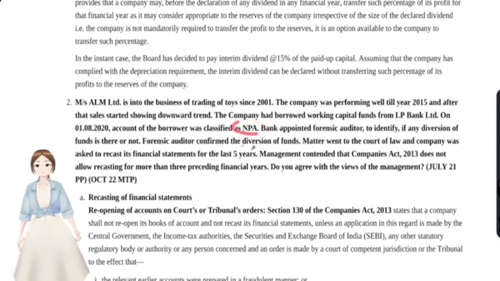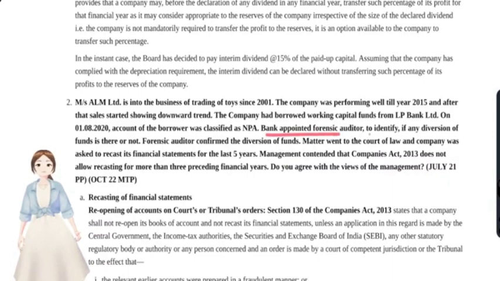Again, willful defaulter, clause number 9, CARO again. Okay, and here they are saying they have appointed a forensic auditor. Whether this question is from forensic audit or not, again a question that might arise. Okay, we'll just read the full question and conclude how to approach this question.